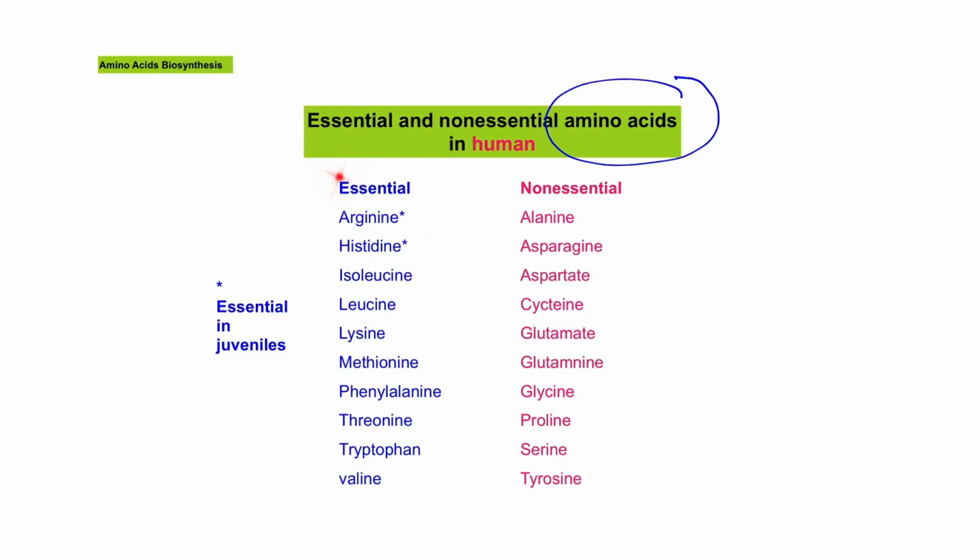Essential amino acids are amino acids that our body cannot synthesize on its own, and therefore it is essential for us to obtain them from diet, by eating them. There are 10 amino acids in this group, but you might find that some other articles would say 9 or even 8.